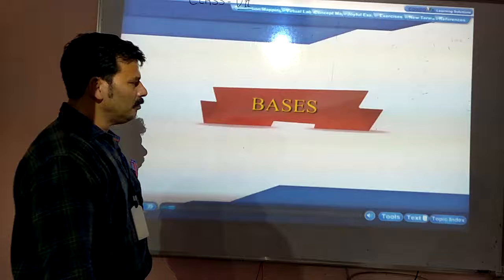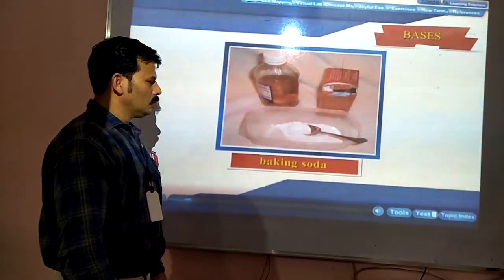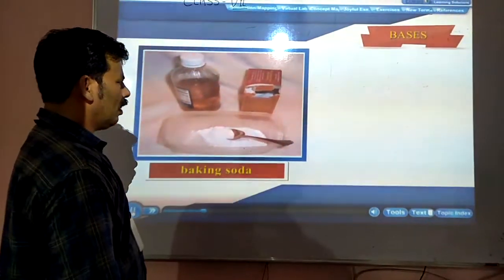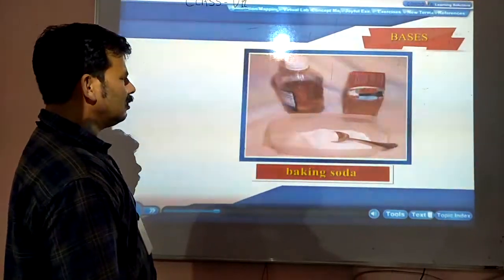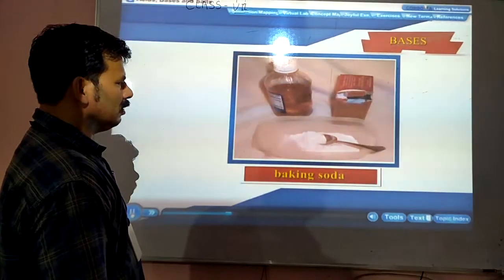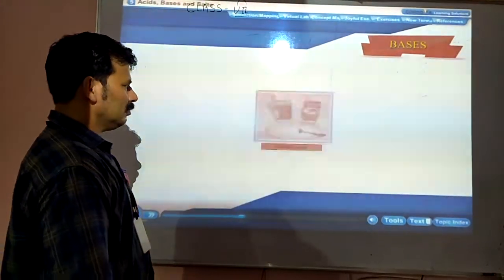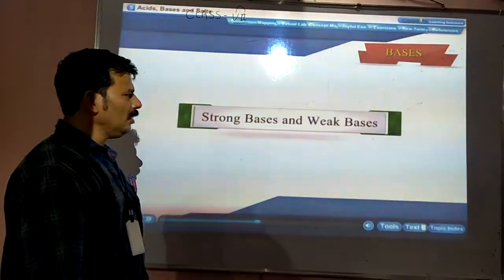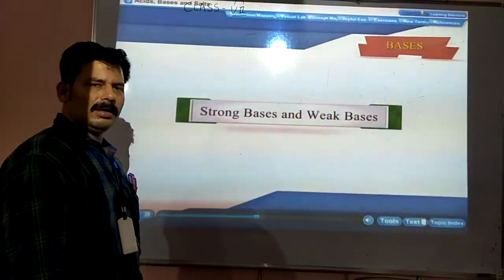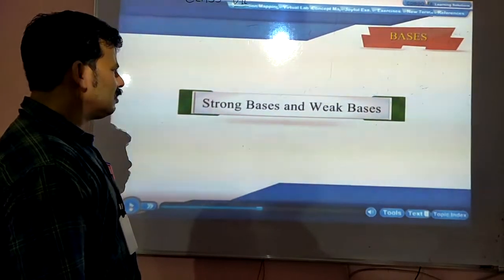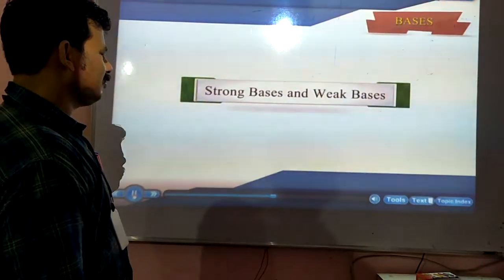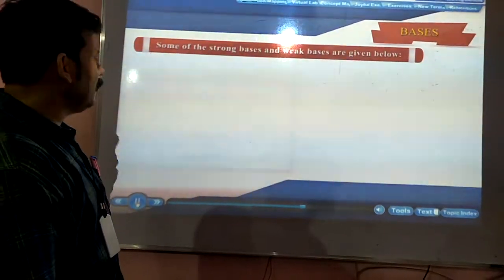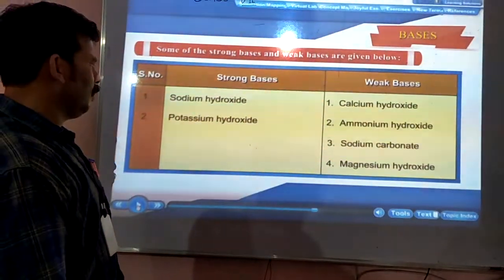Now coming to the base. What do you mean by base? Bases are things like baking soda. Baking soda is there, and apart from that, there are two types. A base can be of a strong type or a weak type. So let us know about them. The strong bases and weak bases are listed as follows.